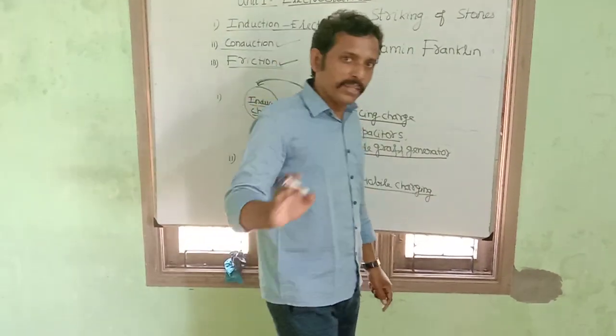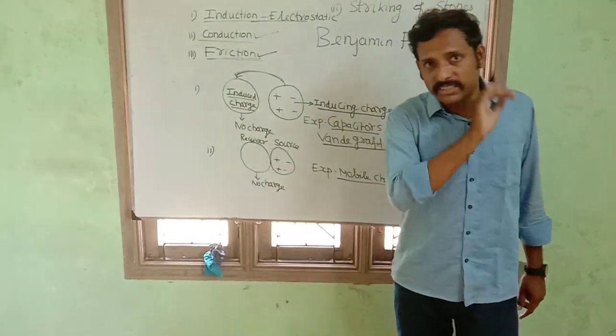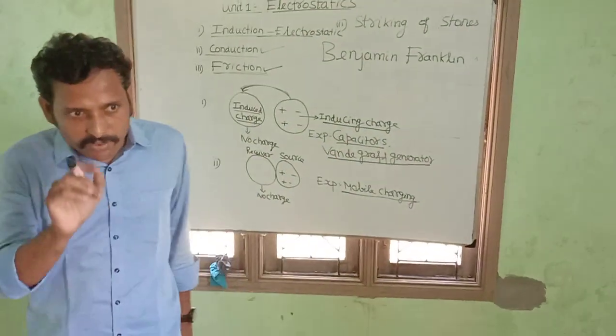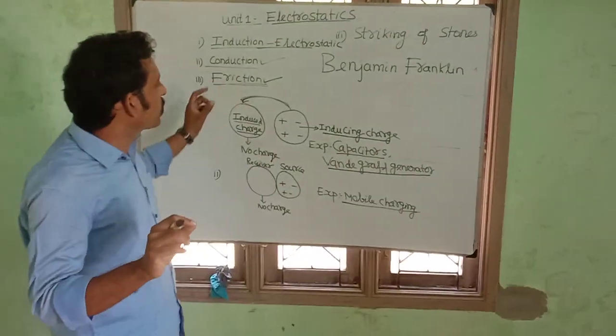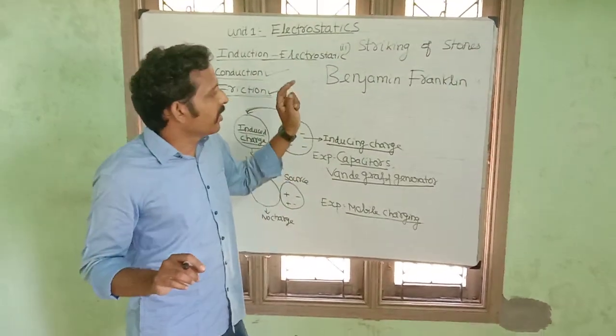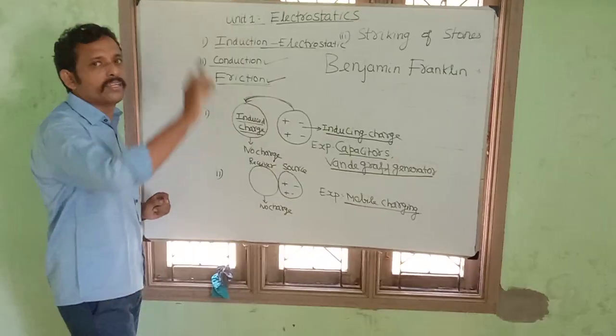So we can conclude that rubbing does not create electricity. It just transfers or redistributes the charges inside any material.